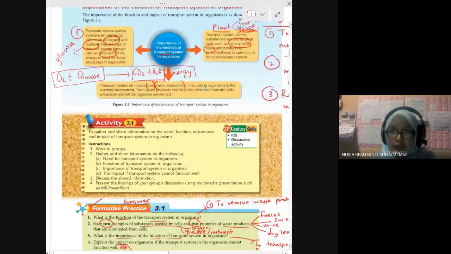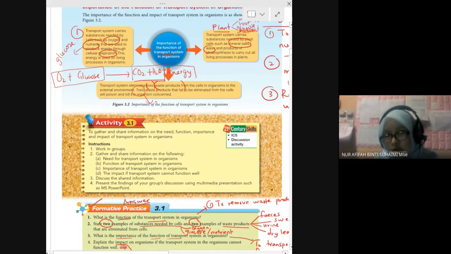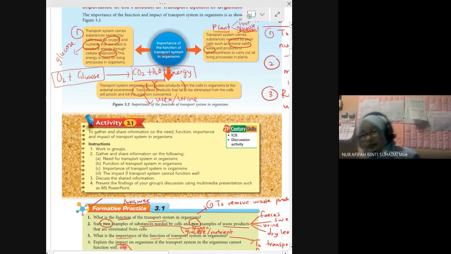Okay, and then what waste substance? Waste substance that has to be eliminated, that has to be removed from our body. We have toxic waste, urea, or urine.